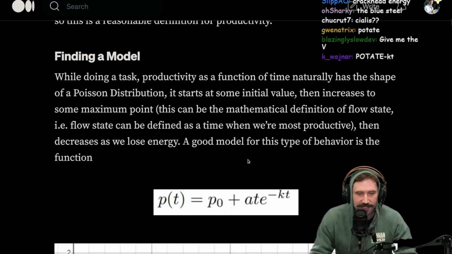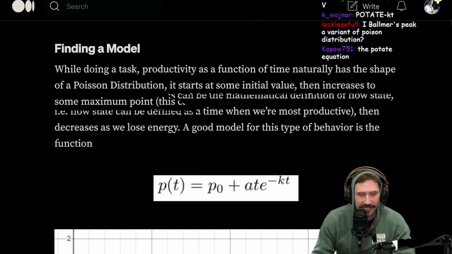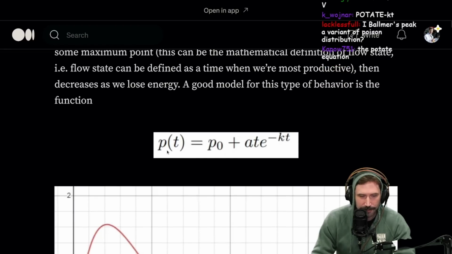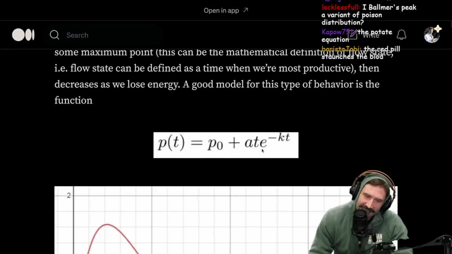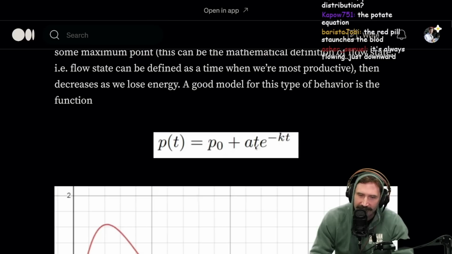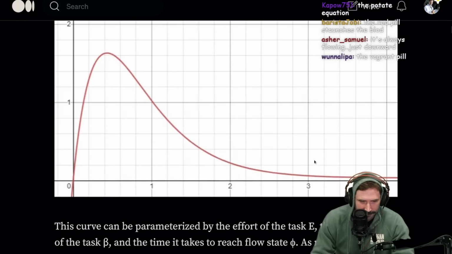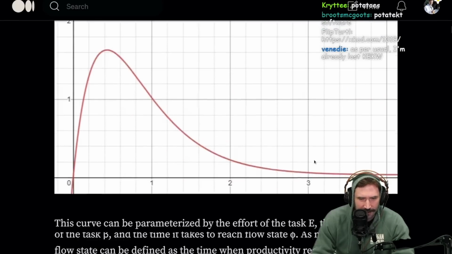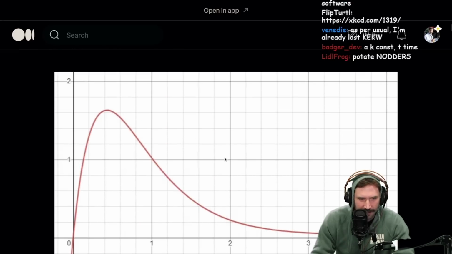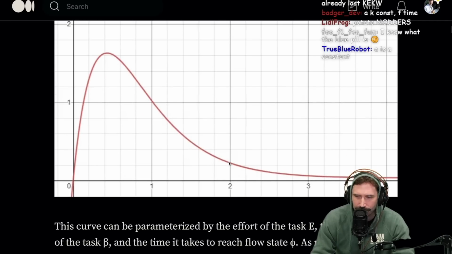Then decrease as we lose energy. A good model for this type of behavior is the function. All right, our productivity at time t is P0 plus, I'm not sure what A, T, and E stand for yet, minus kt. I don't know what k, e, and a stand for. I assume t is time. Okay. Oh, is this some sort of alpha? Are we looking at it? Isn't this called an alpha beta distribution?